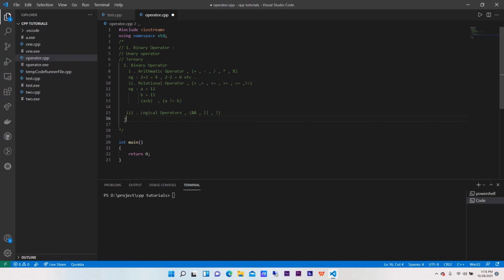And similarly it goes with the OR operator. Now OR will follow the same procedure. We have an input of A and another input B, and we have an output of O, for example. If A has a value of 1 and B has a value of 0, then also we will get the output as 1, which means in either of the cases, whether A or B, if any of these conditions is true, then we are going to get the output as true.